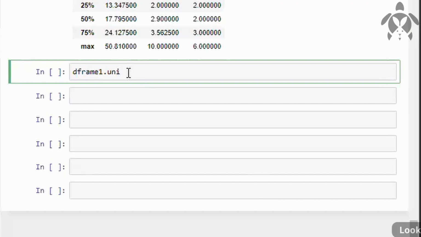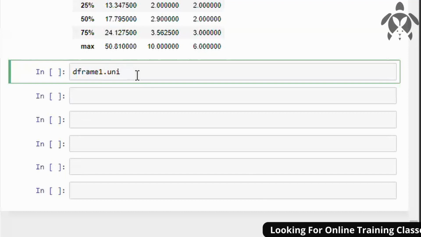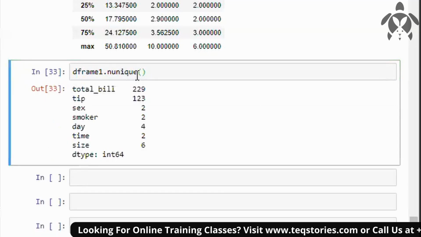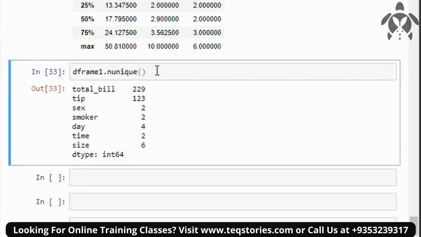Yeah, unique means how many values are there in those columns, you can say. So I will just write this: n unique. Data frame name dot nunique. That's how you get the unique counts. And so these many values are there in these particular columns.